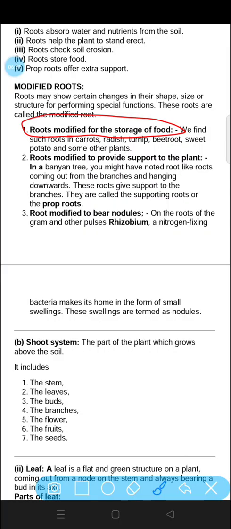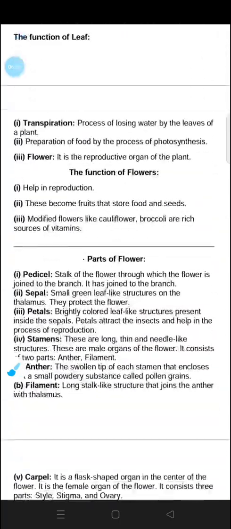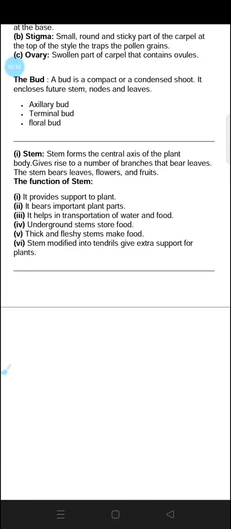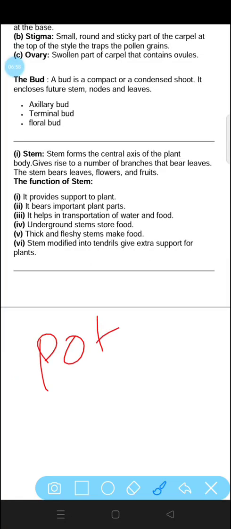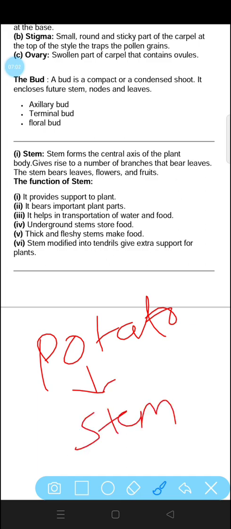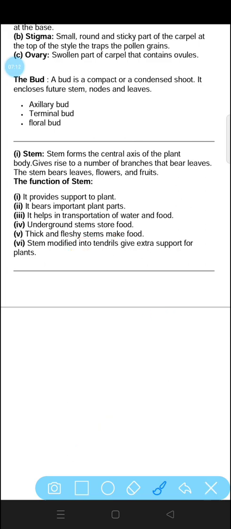Similarly, stems also store food. The example of such a stem is the potato. Potato is a stem which stores food in it. Next, thick and fleshy stems make food. Stems modified into tendrils give extra support to plants. Some green plants, or we can say herbs, have tendrils. Tendrils are like this. They grow to take support and to climb on other trees.